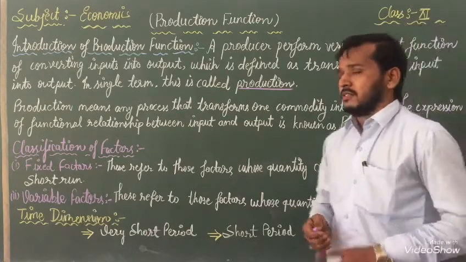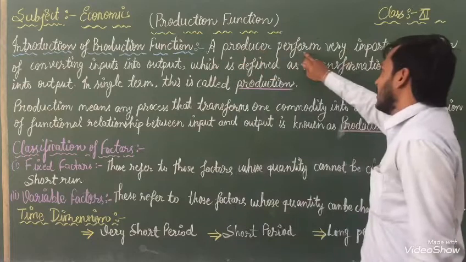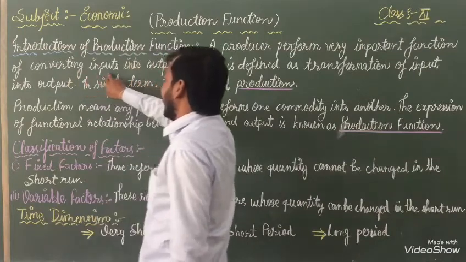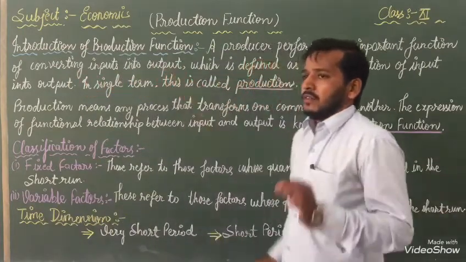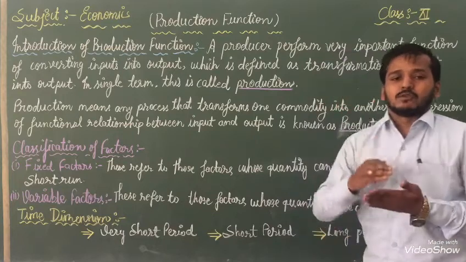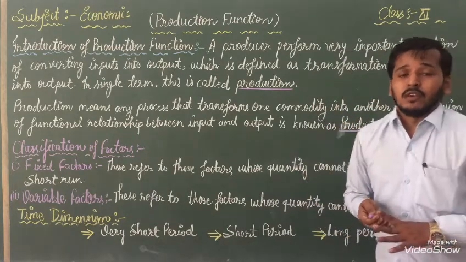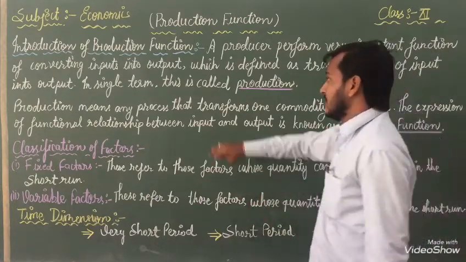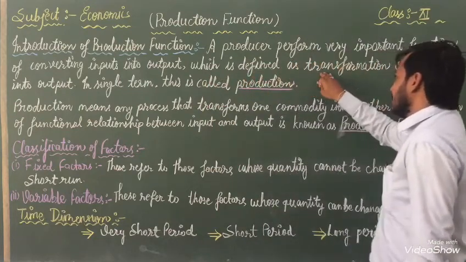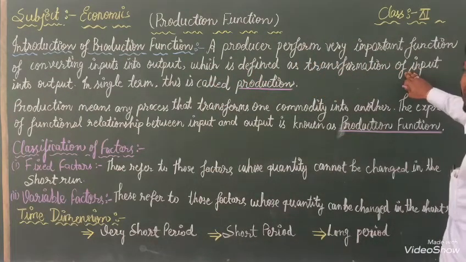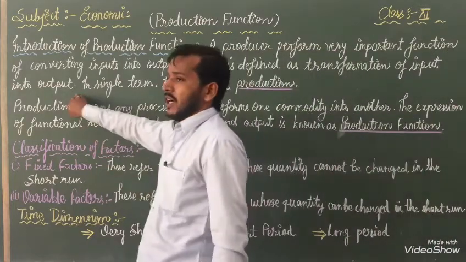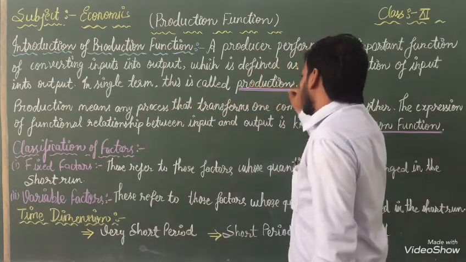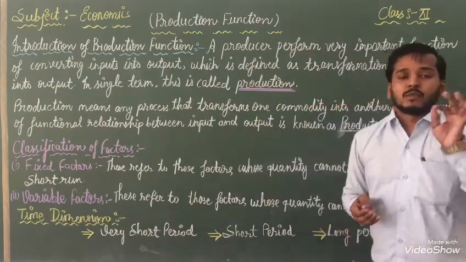So listen carefully. A producer performs a very important function of converting input into output. With the help of input, we convert it into an output. First we take input, after that we get output, which is defined as transformation of input into output. In a single term, this is called production.